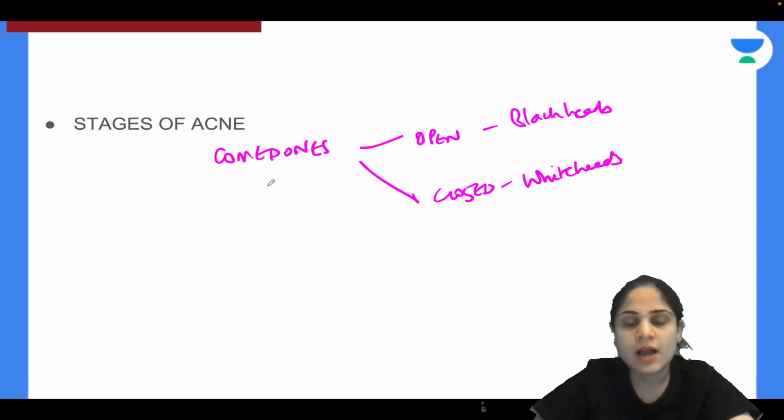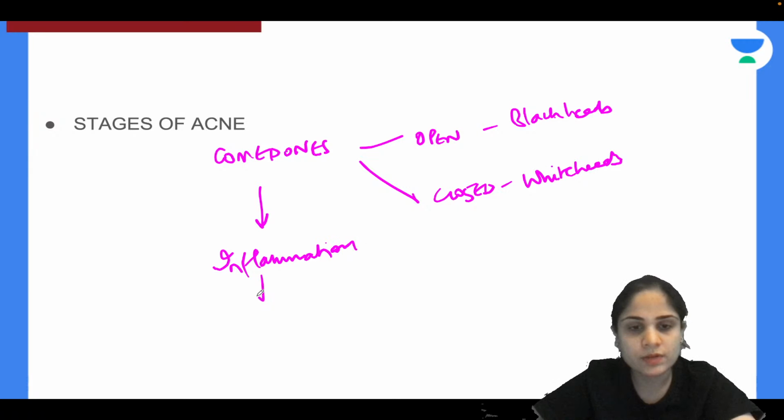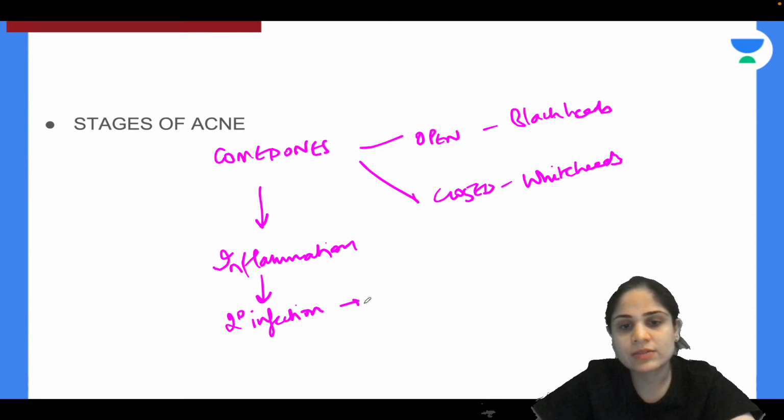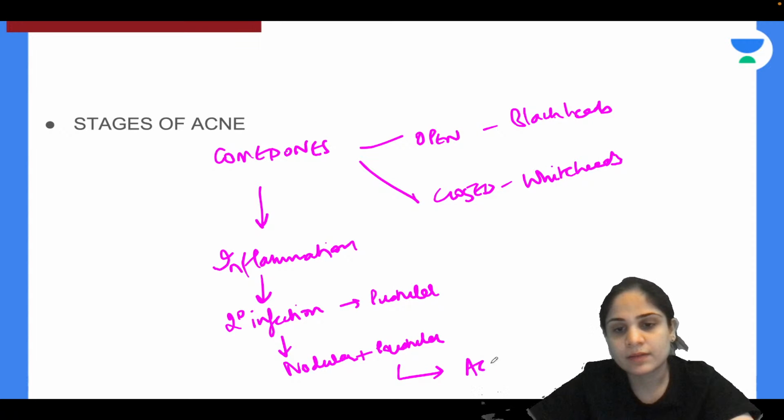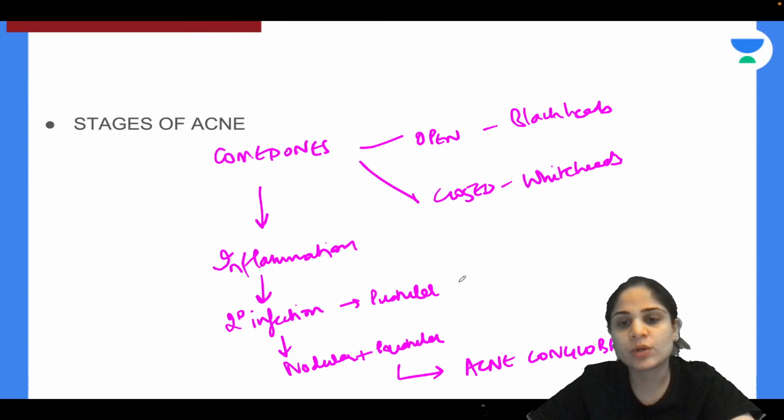Now, after you have formation of comedones due to obstruction, the next thing that you will have is inflammation. There will be inflammation of these comedones. Then there will be secondary infection of the comedones, and this leads to formation of pustular comedones. Once they become pustular, they become large in size also, so they become nodular pustular in nature. And finally, there is formation of acne conglobata.